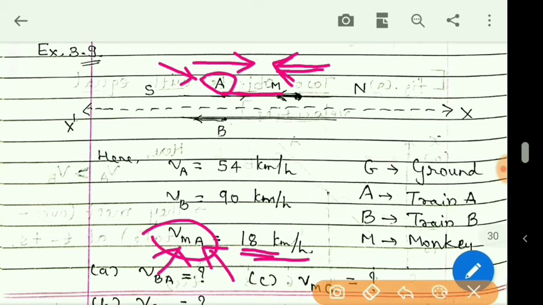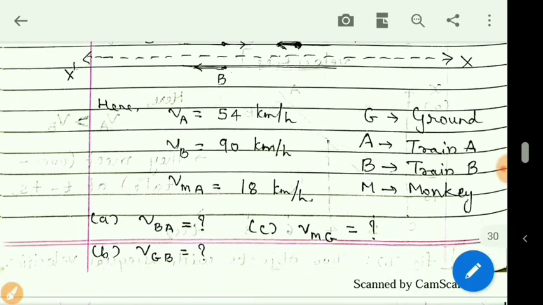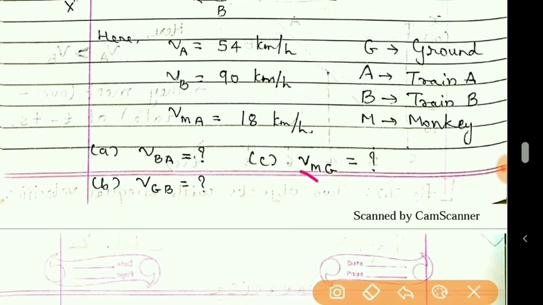So now we want to find the velocity of monkey with respect to ground. That means if a person is standing on the ground, with respect to that person, what is the velocity of the monkey that is to be obtained. So students, carefully go through the statement, and then we will start to find whatever is asked.